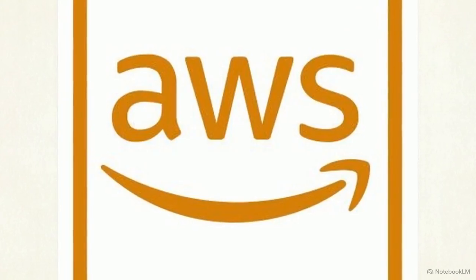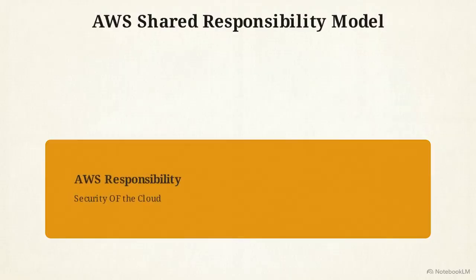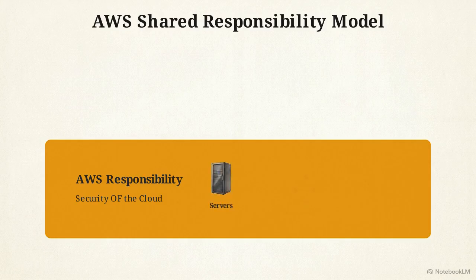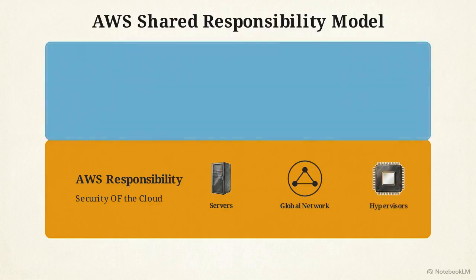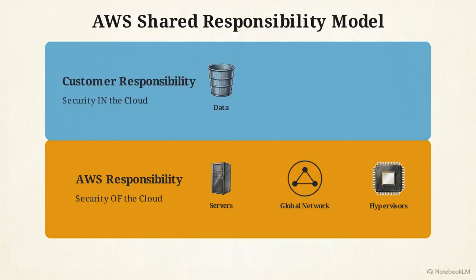It defines the specific division between infrastructure protection and customer-driven data configuration. AWS takes responsibility for security of the cloud. This covers the physical servers, the global networking facilities, and the hypervisors that run managed services like Bedrock and SageMaker. You, the customer, manage security in the cloud. This includes the lifecycle of your data, identity access management, and the internal configuration of your virtual networks.